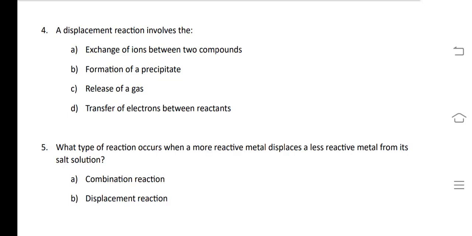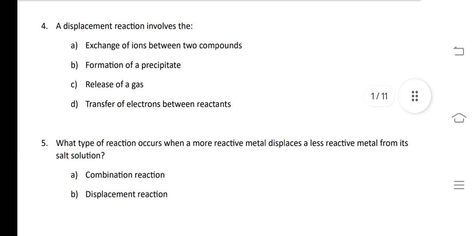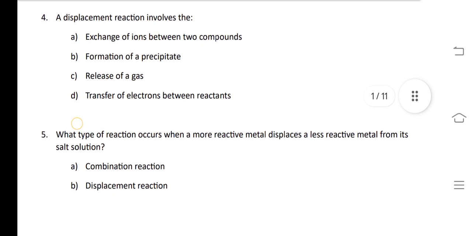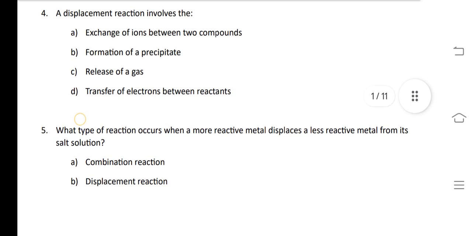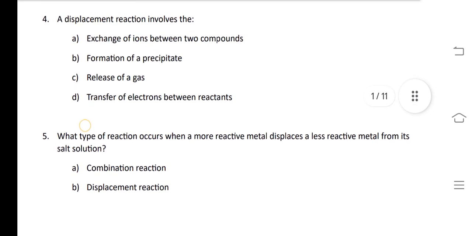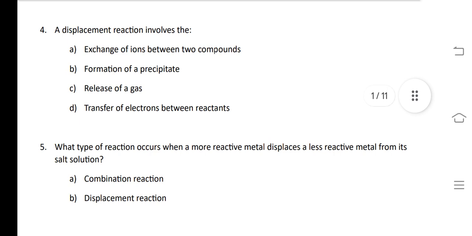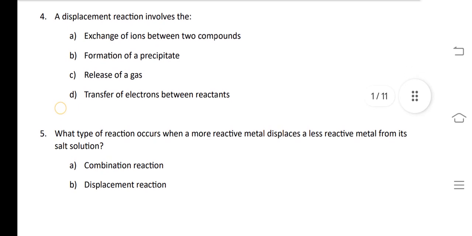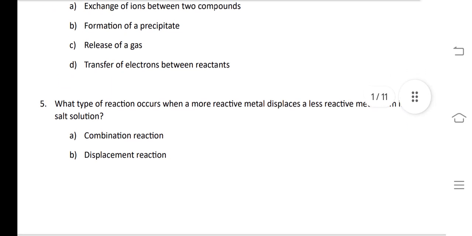In displacement reaction, there will be no exchange of ions between the compounds. No exchange of ions takes place in double displacement reaction. Formation of precipitate, no. And release of gas, transfer of electrons between reactants. So according to option, we will go with option B. Okay, answer of fourth question is B.